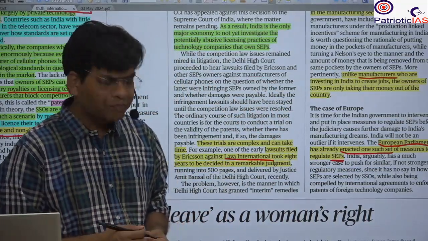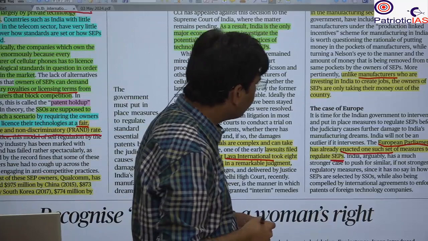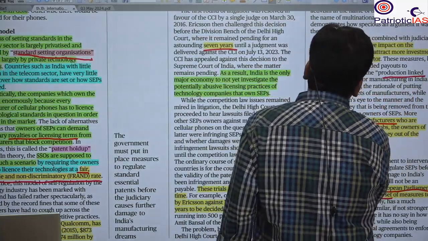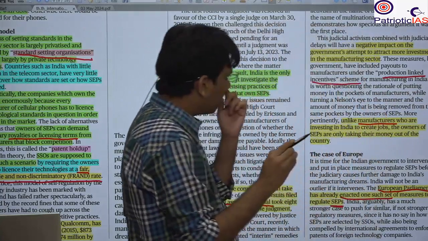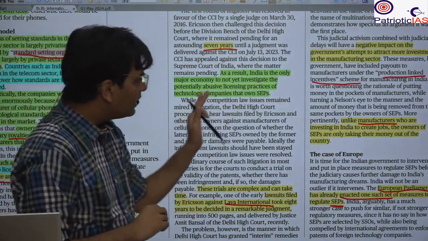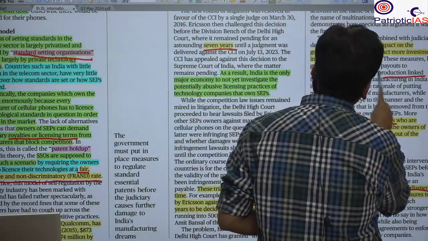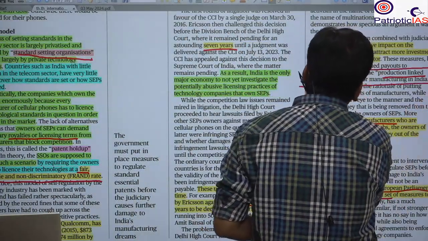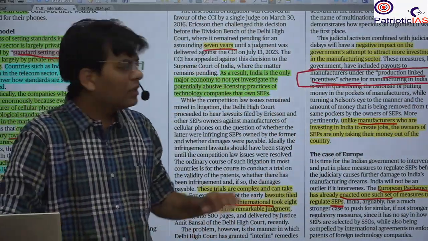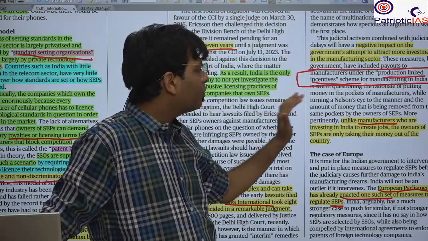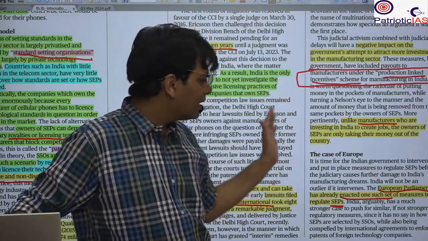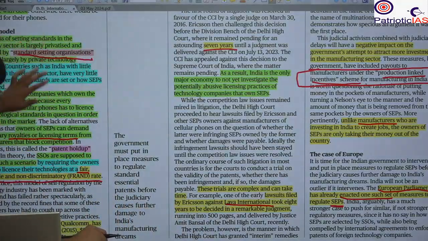Already we have seen that there has been some scheme, the production linked incentive scheme, that is mainly aiming to enhance the manufacturing activities in India and increase job creation. So here, without making a policy that is favorable to the Indian manufacturers, a scheme like the production linked incentive scheme is not going to succeed. So this is all from this news article.